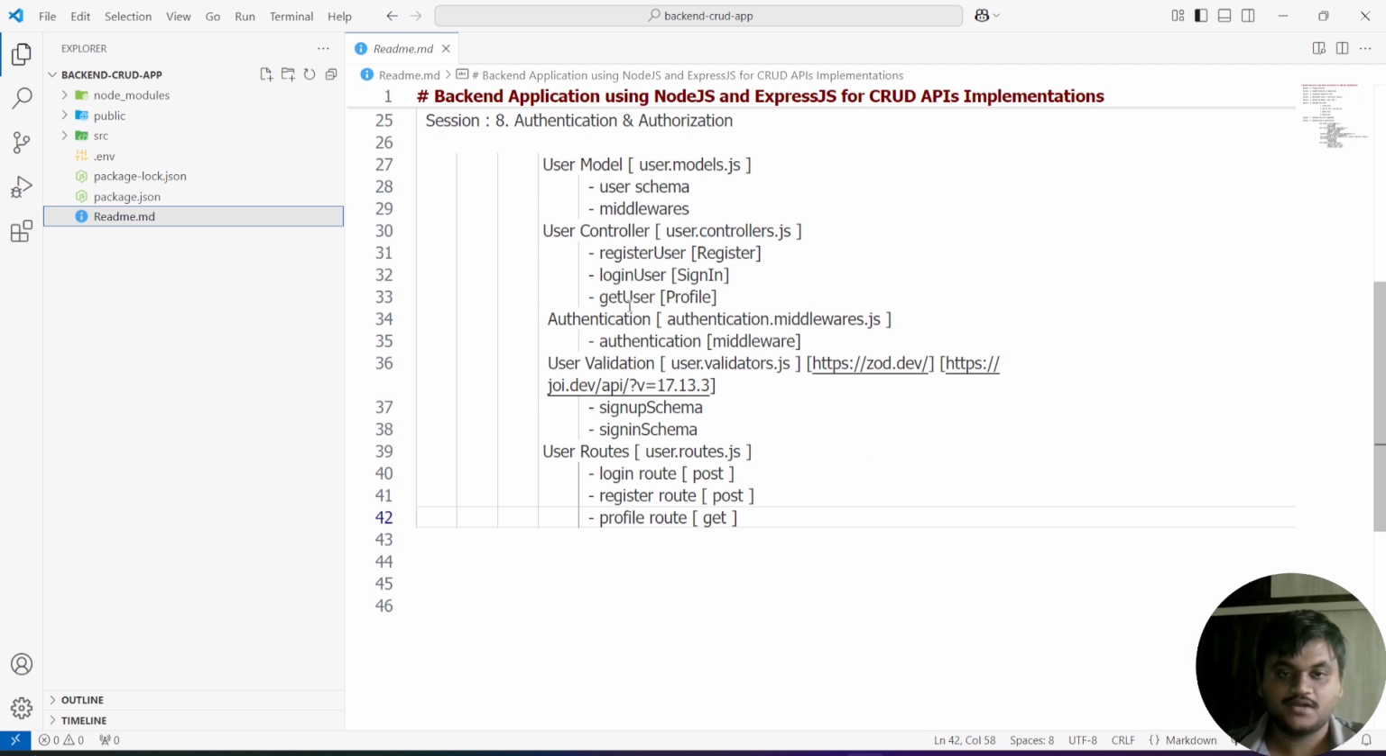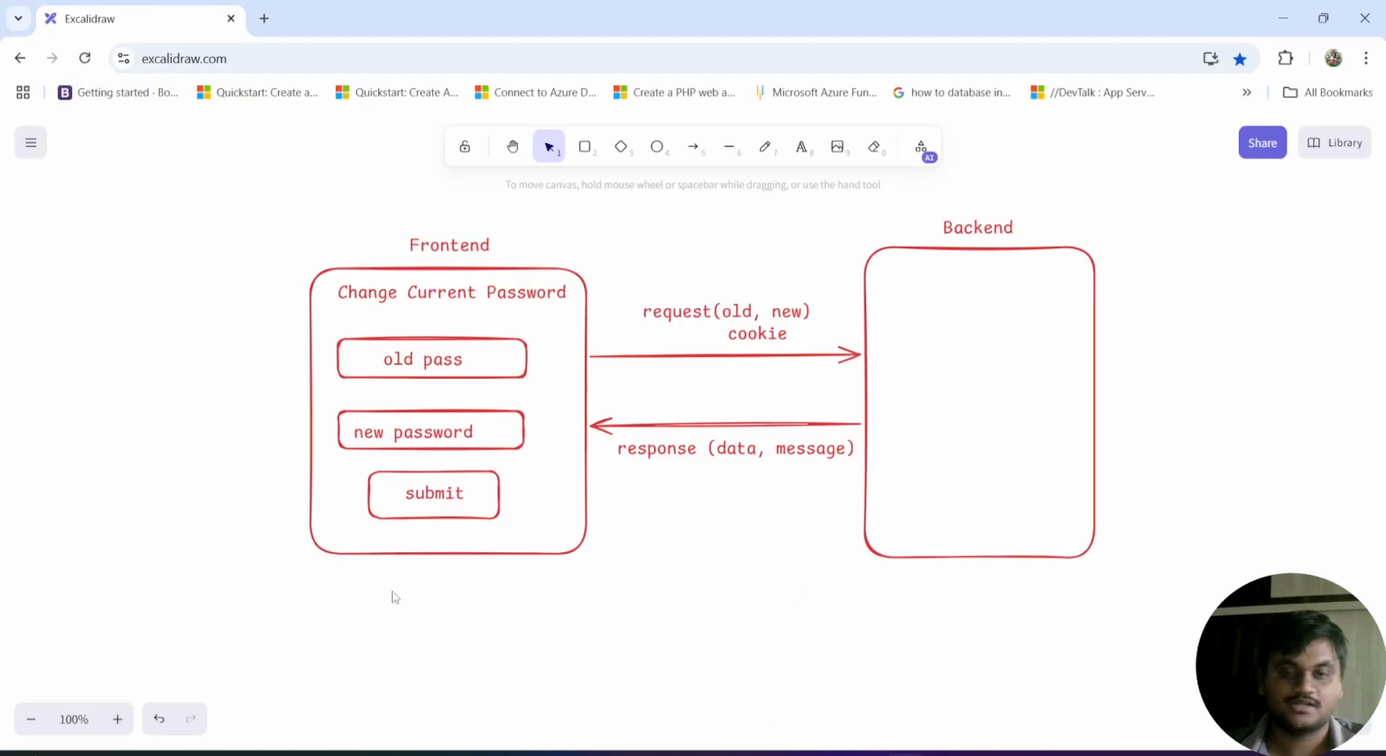In the last class, we completed getting the user information or profile information. In this class, we are going to learn how to implement the change user password. First, I'm going to explain how to change the password using a diagrammatic representation. For this, I'm going to open my Excel drawer.